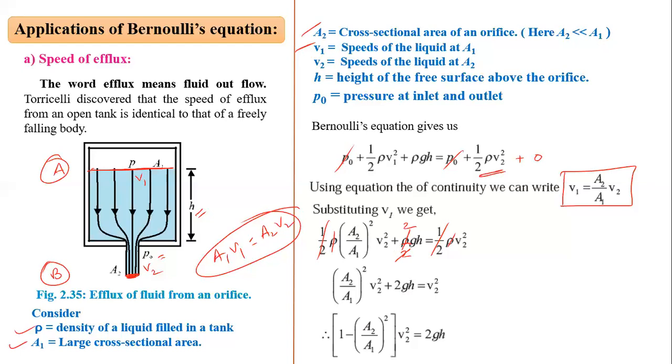Now by using that we can write the formula of 2GH as 1 minus (A2 by A1) whole square, into V2 square. This is the formula of 2GH.